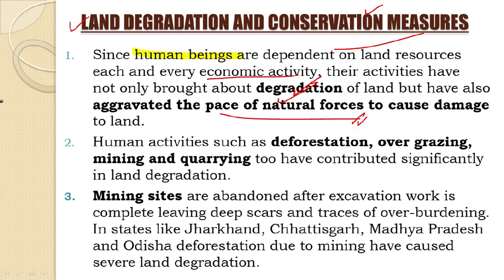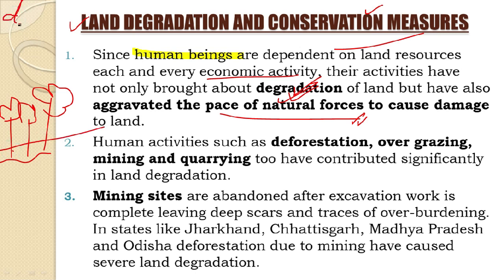When we see that, for example, you go to a forest and there are lots of trees. So let us first of all deal with the first point. These are trees. For example, imagine these are trees. So human activities have not only brought about degradation. For example, if you cut down all the trees, then it is going to degrade the land, okay, because it leads to deforestation, but have also aggravated the pace of natural forces.